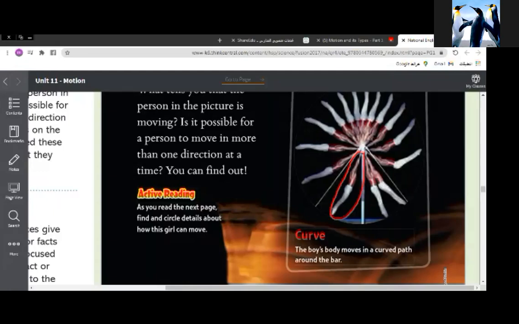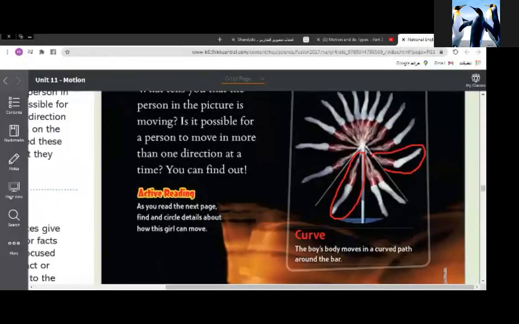In 1 second, he will be there, because of the energy of motion. After 2 seconds, he will be there. And then he will be there. So he can make one round. And we could see the energy of motion, the kinetic energy. So we can say it's a curve motion.